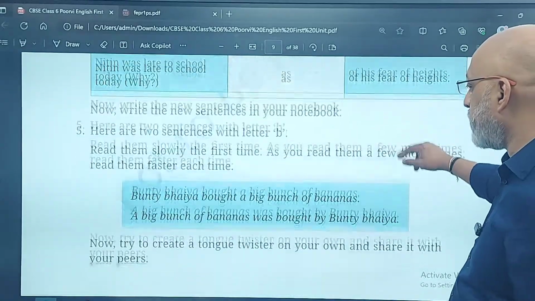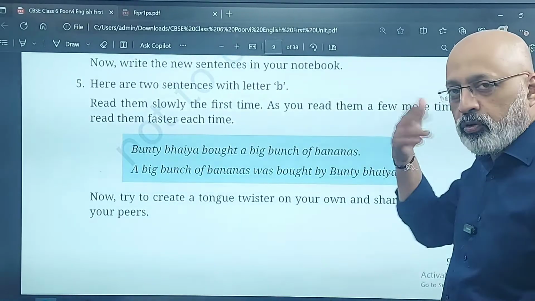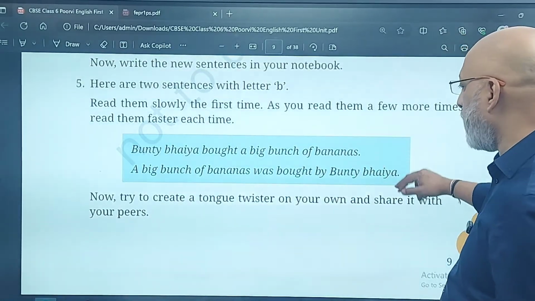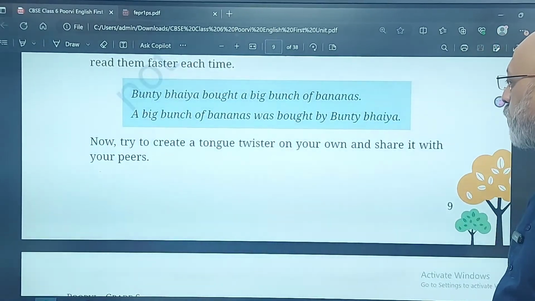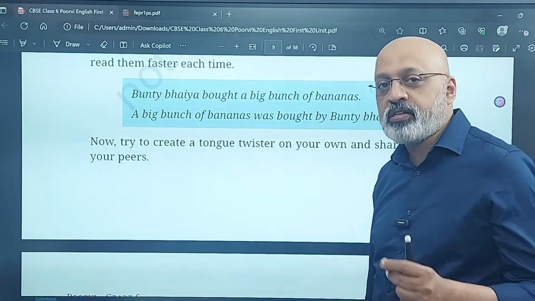Okay, now you write the thing. These are simple. Now these are just kind of the speaking thing. The rest of them, I mean, they're more of tongue twisters. Wo hota hai na? A big bunch of bananas was bought by Bunty Bhaiya. Now you say it fast 5 times.